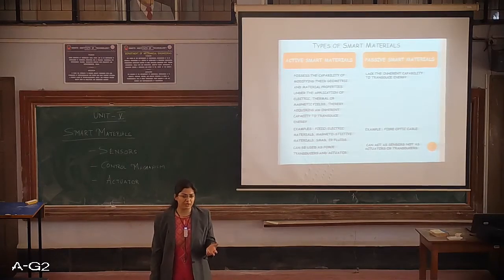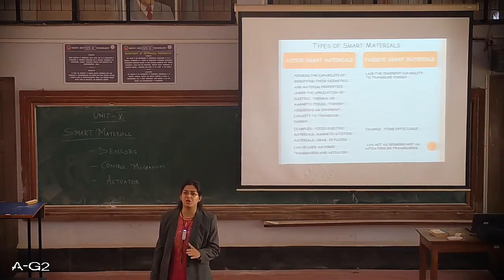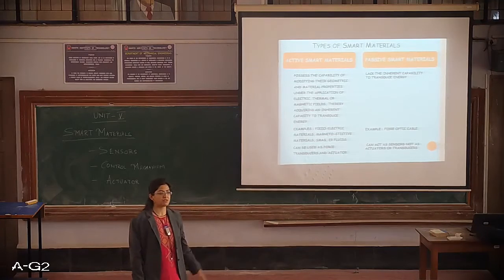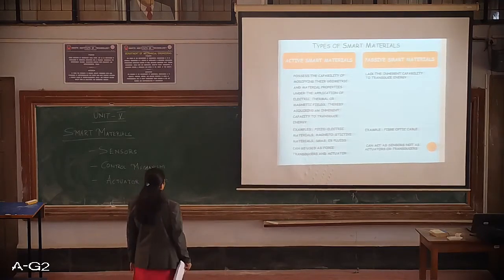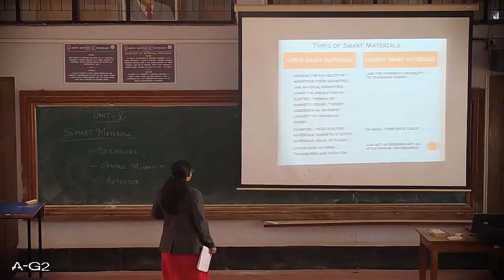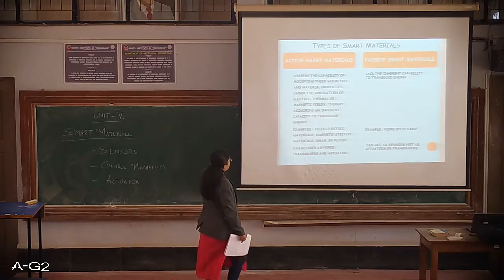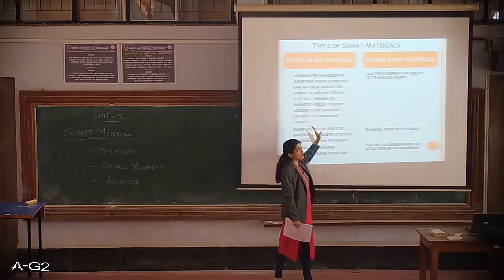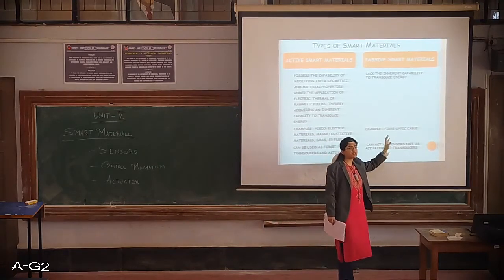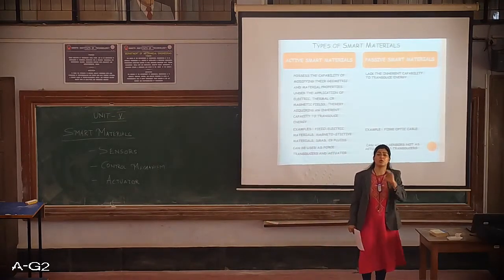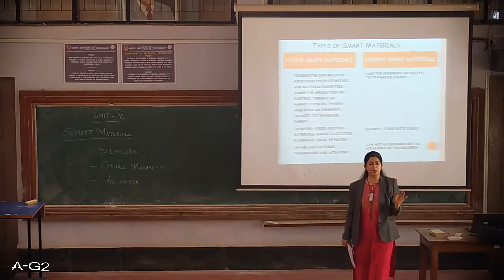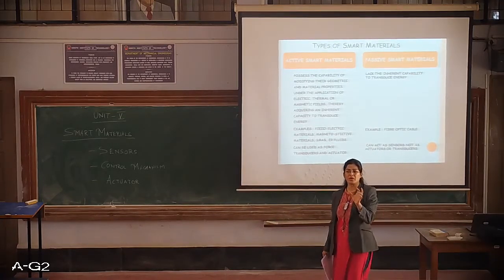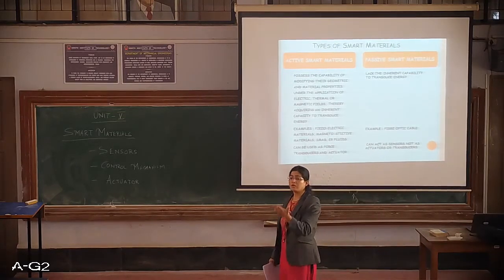The others are called passive smart materials. In active smart materials, they have the capacity to transduce energy, whereas passive smart materials do not have the capability to transduce energy. They can only act as sensors, but they cannot act as an actuator or a transducer.